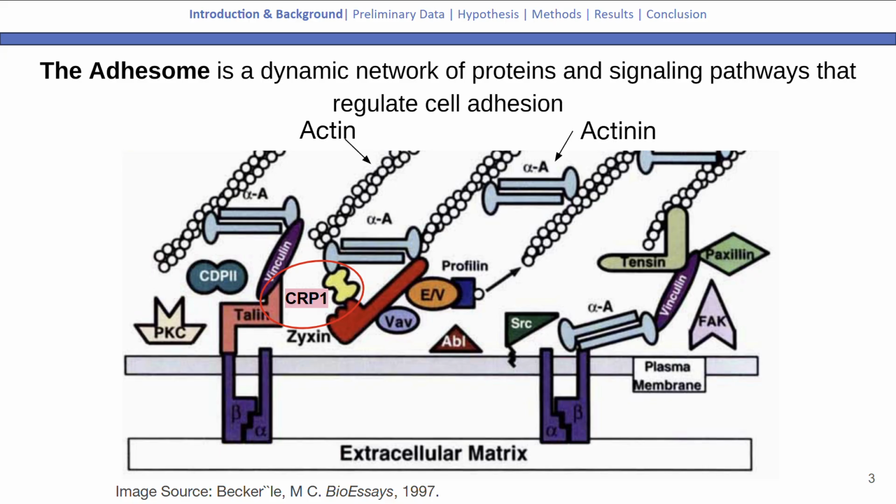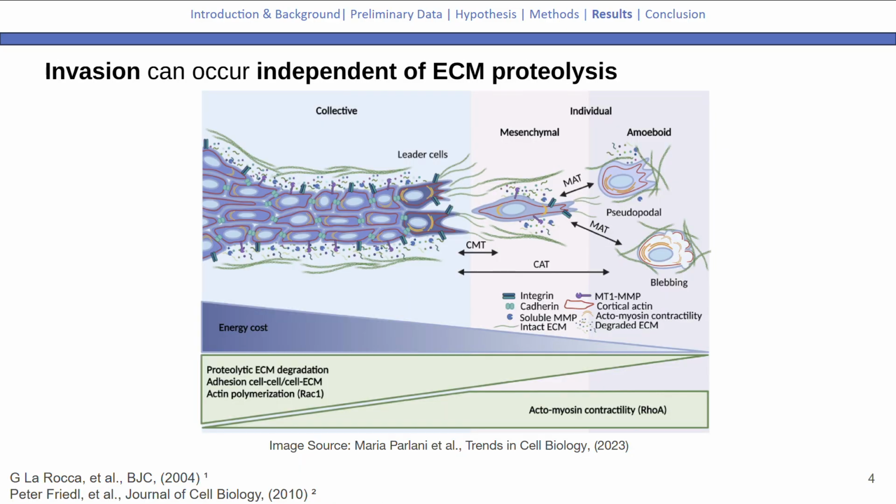And so this is an adhesome. An adhesome is a structure of proteins that connect to one another to allow cells to interact with other cells or the ECM or environment, leading to metastasis. Specifically, we're interested in the CSRP1 protein, which matches the CSRP1 gene. Because the adhesome controls both adhesion and cytoskeletal dynamics, it's a key regulator of cancer cell invasion.